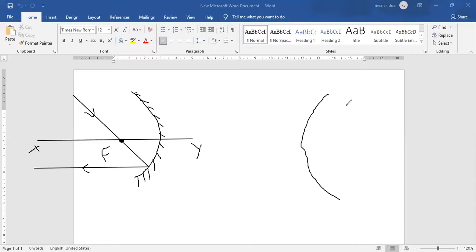The cave part will be coated with silver, and the bulge part is the reflecting surface. I'll name this line X and Y. If I take a point on the principal axis, this point is called the focus.